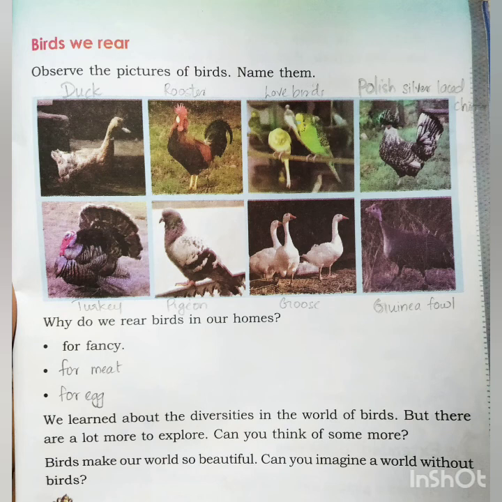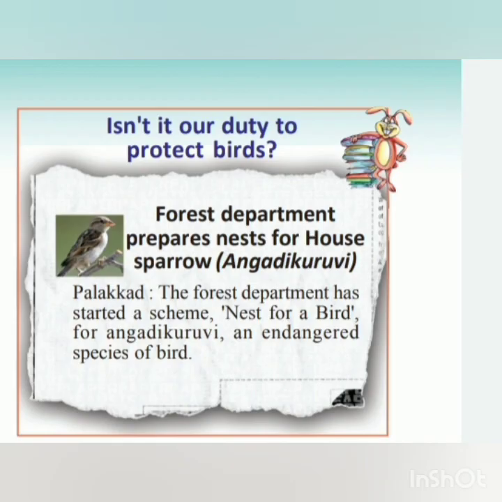Now we know that birds are useful in different ways, isn't it? They are useful for our surroundings and also useful for us. So it is our duty to protect these birds. There is a bird known as Angadi Kuruvi or house sparrow. But the number of house sparrows is decreasing. So the forest department prepares nests for house sparrows. They have started a scheme known as nest for a bird, specially for Angadi Kuruvi.